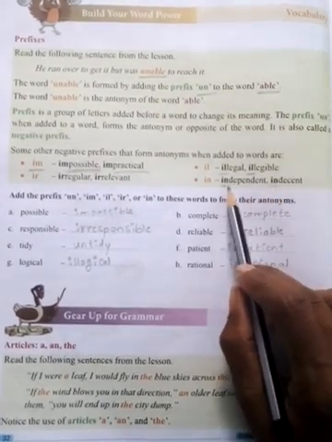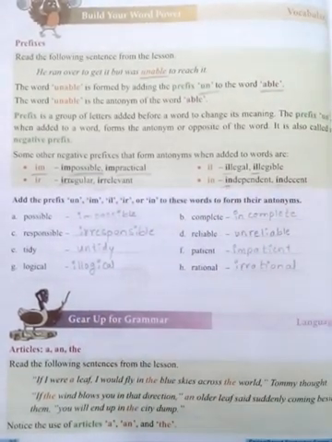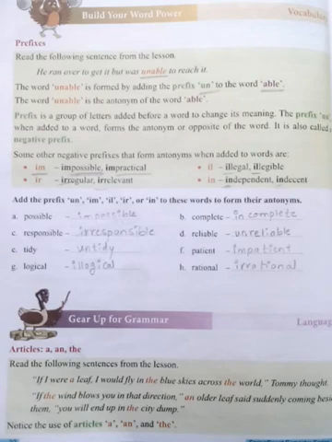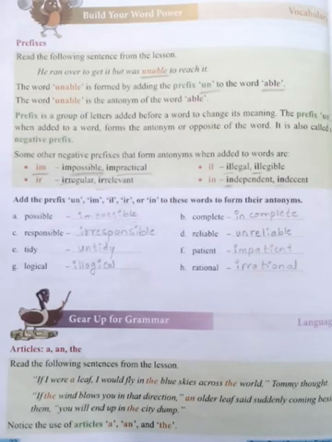See here. In, before adding the word. Before adding the letters, these prefixes will come. Add the prefix un, im, il, ir or in to these words to form their antonyms.